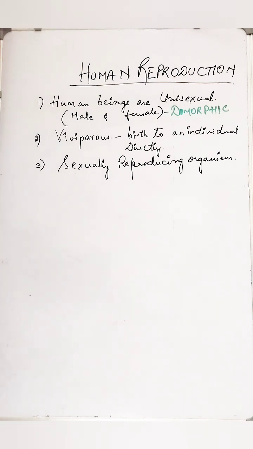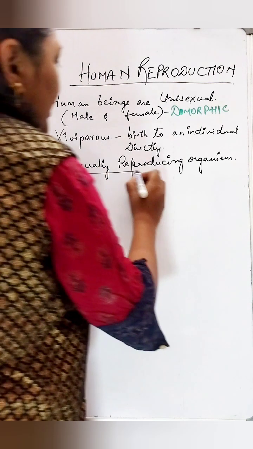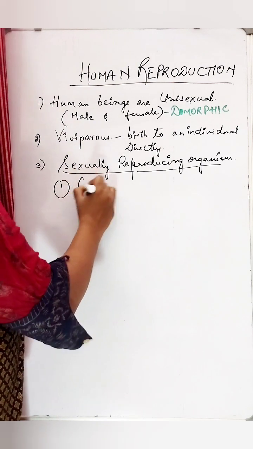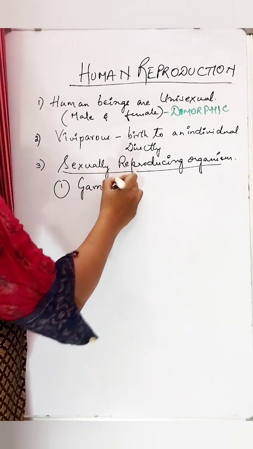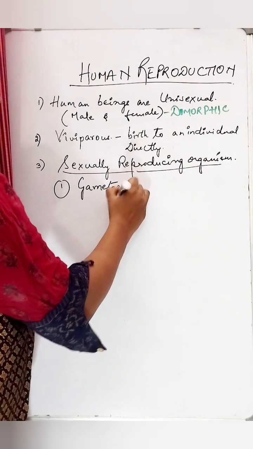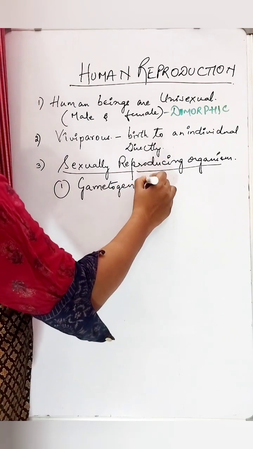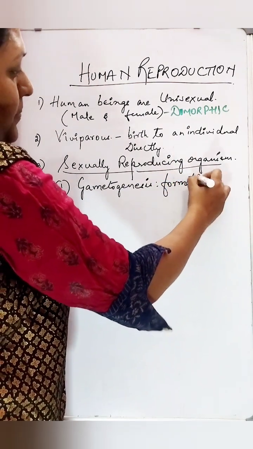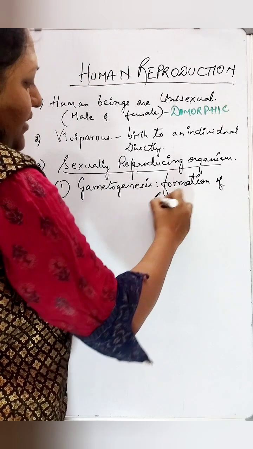Next one is the sexual reproduction in human beings. Now this is a very basic fundamental process. So what is the flow of sexually reproducing organisms process? So here we can begin with always first gametogenesis. Always the reproduction system in the body begins with the gametogenesis. Gametogenesis means formation of gametes.